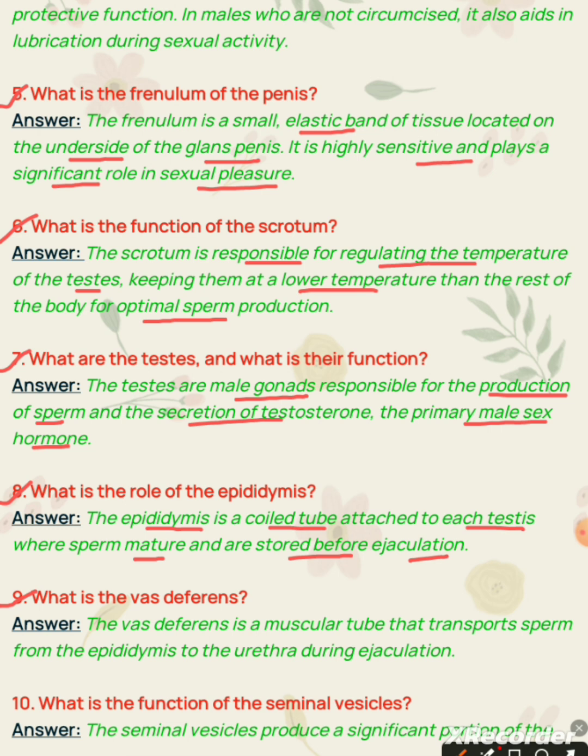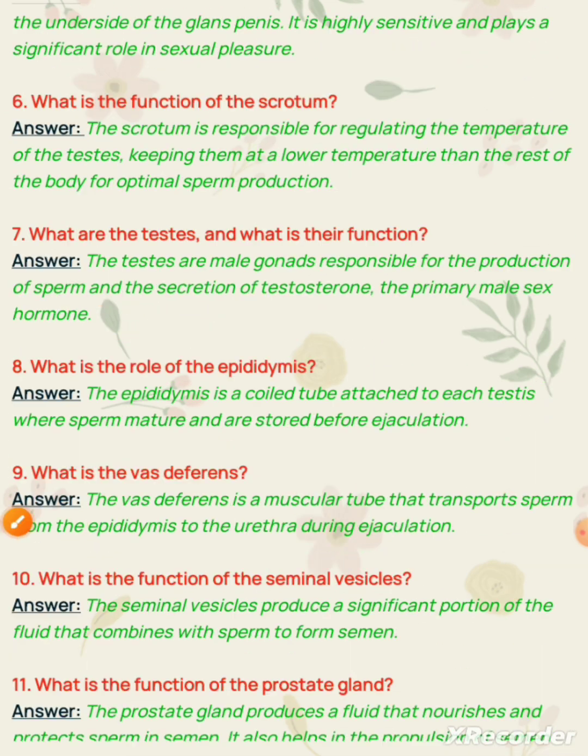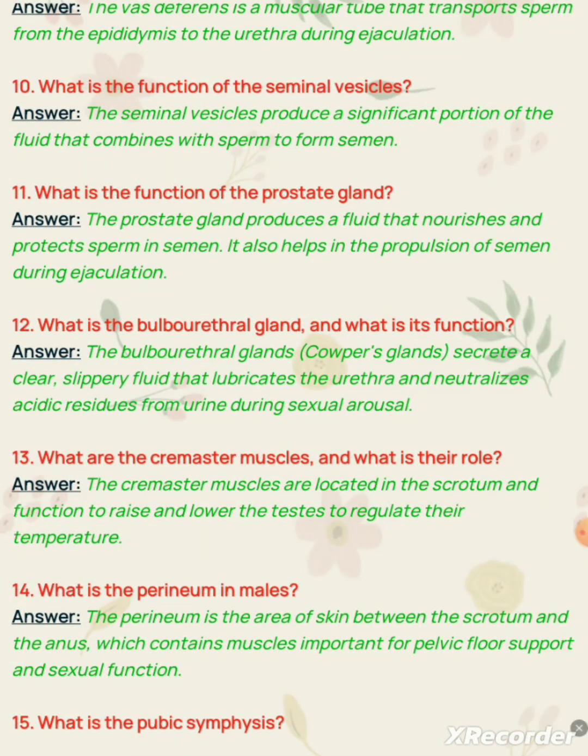Question 9. What is the vas deferens? Answer. The vas deferens is a muscular tube that transports sperm from the epididymis to the urethra during ejaculation. Question number 10. What is the function of the seminal vesicles? Answer. The seminal vesicles produce a significant portion of the fluid that combines with sperm to form semen.